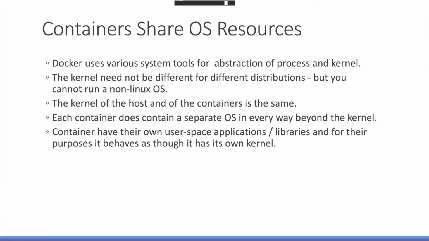If you are an operating system expert, maybe you will understand what is user space and what is kernel space. In a Linux environment, user space is where the user applications run, whereas the kernel has its own space and context. Each container contains a separate OS in every way beyond the kernel. That means it behaves as if it is a separate operating system to the application running inside the container.